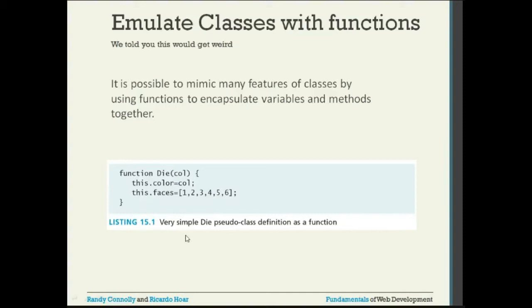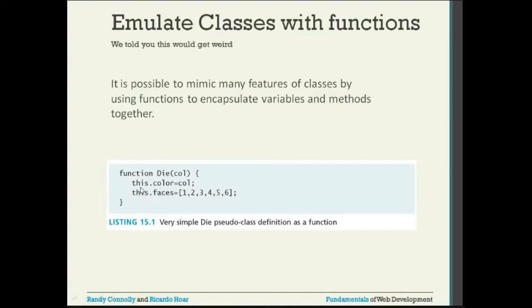Very simple die pseudo class definition as a function. So even though it looks weird, we are creating a function. This is how it is done in JavaScript. So function die. This is the name of the object, you can say, and it is taking one parameter, col, and inside the curly braces, we have the attribute.